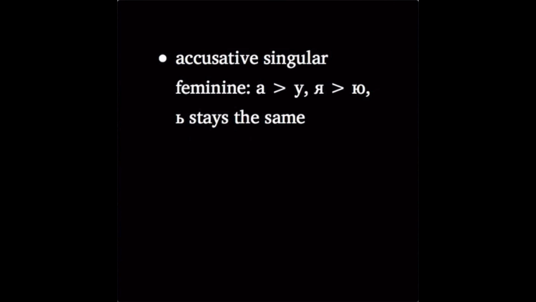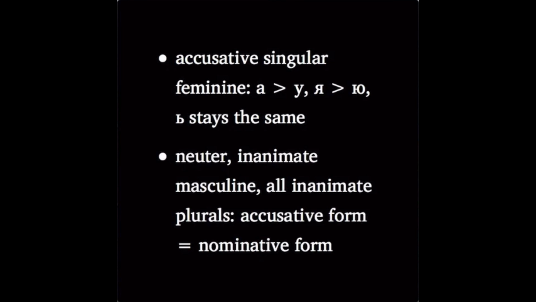Summing up, to form the accusative singular of feminine nouns, apply this little rule. A to u, ya to yu, but soft sign stays the same. This works for all feminine singular nouns regardless of whether they're animate or not. For other nouns that are inanimate, and that includes neuter, inanimate masculine, and all inanimate plurals, the accusative is identical to the nominative case forms.